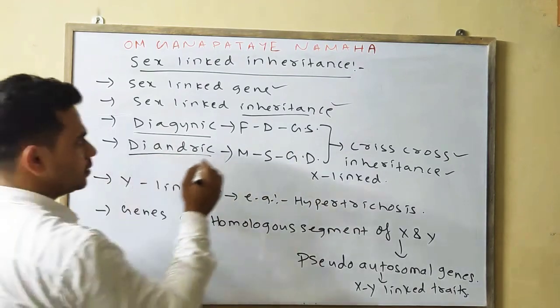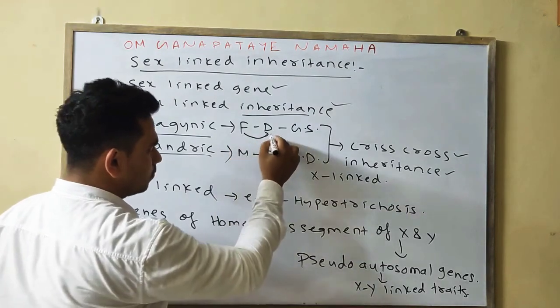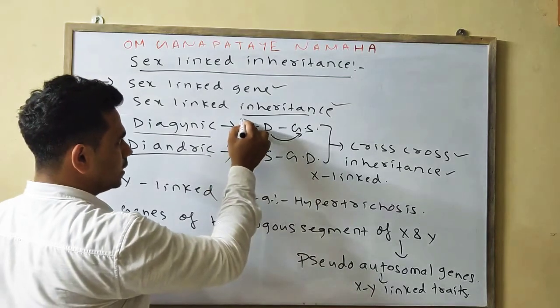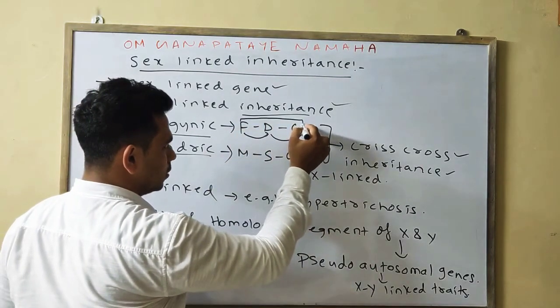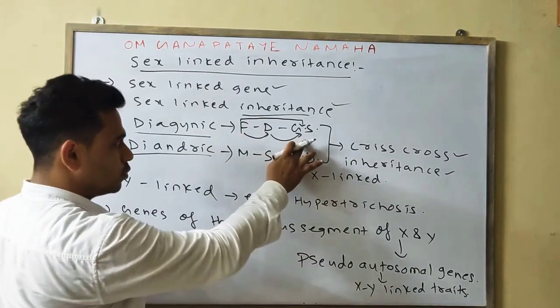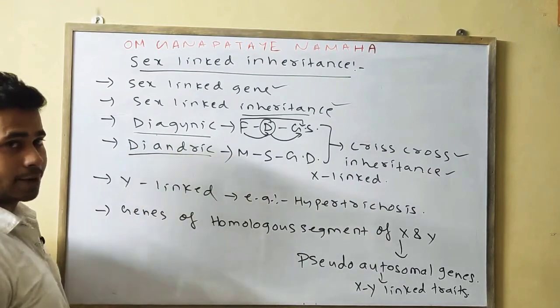If the trait is first transferred from father to daughter and from the daughter to the grandson, it is passed from the parent to the grandchild of the same sex, father male, grandson male, through the daughter, the opposite sex. That condition is known as digynic.